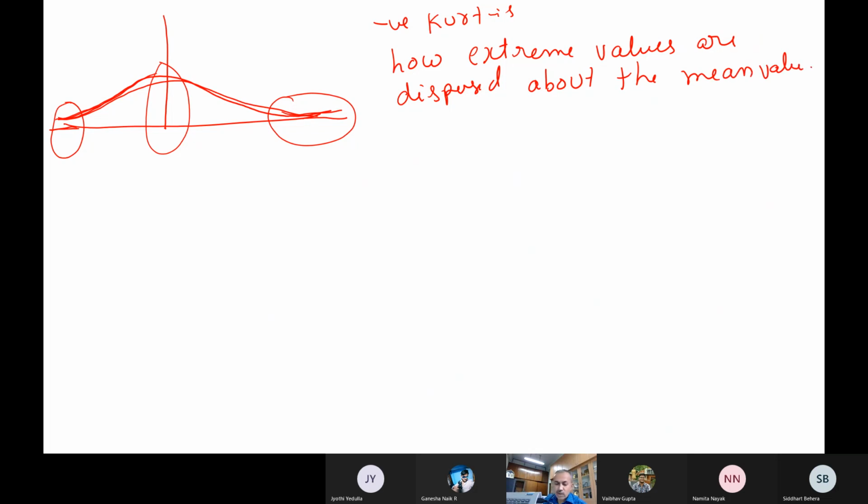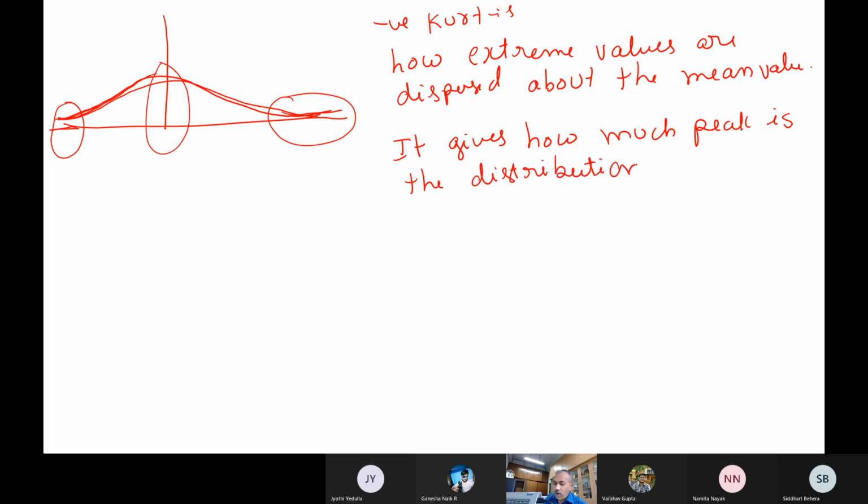Okay, so this is what it says, and it also gives you how much peak actually. Generally kurtosis tells you how much peak the distribution has, you followed. And sometimes, whatever the kurtosis value, people also say it is something like the width of the distribution also. So these are some important things.